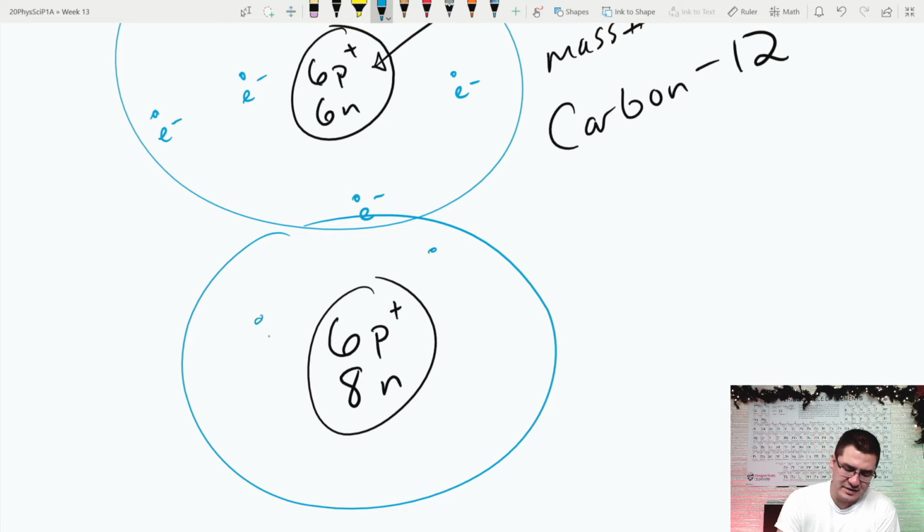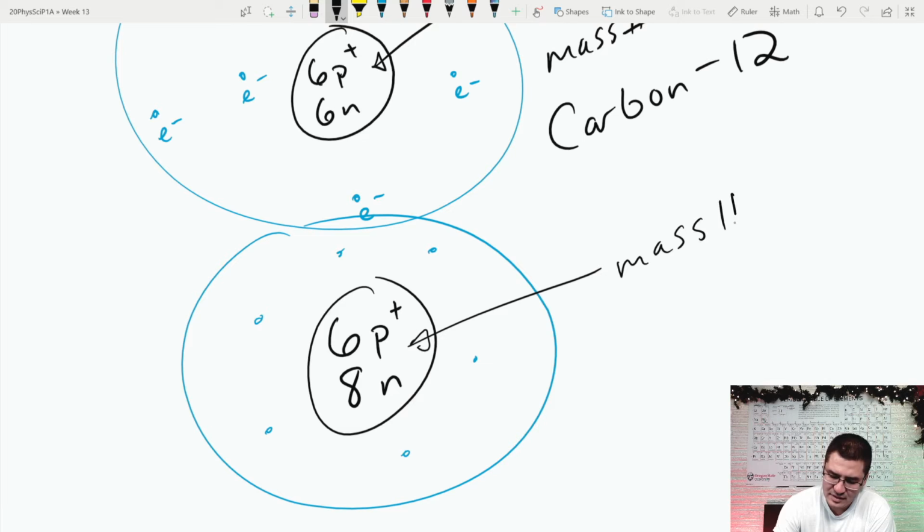So I'm going to put again 6 dots in here: 1, 2, 3, 4, 5, 6. There's our atom of carbon, except this time the mass number is equal to 14, 6 plus 8. So this we call carbon 14.